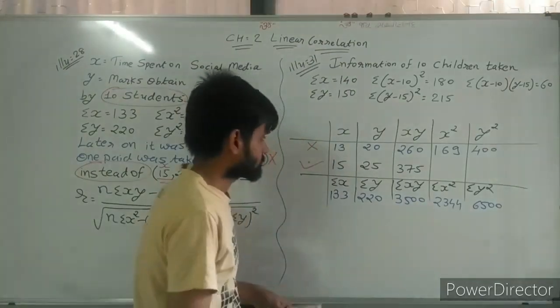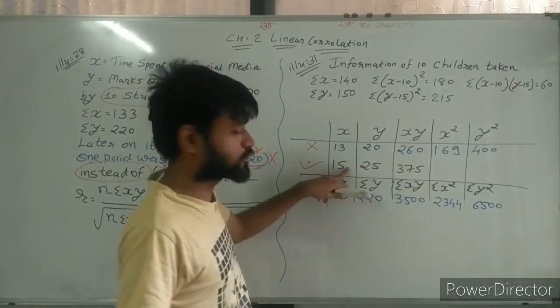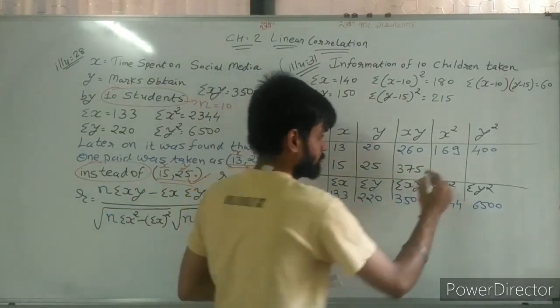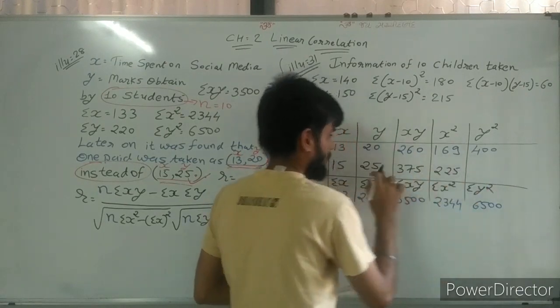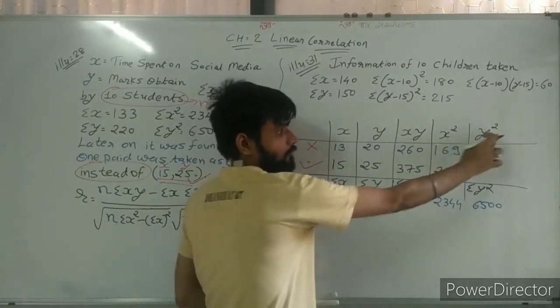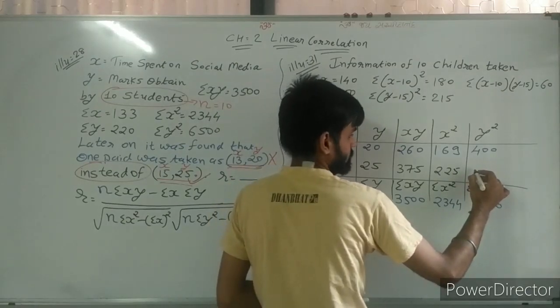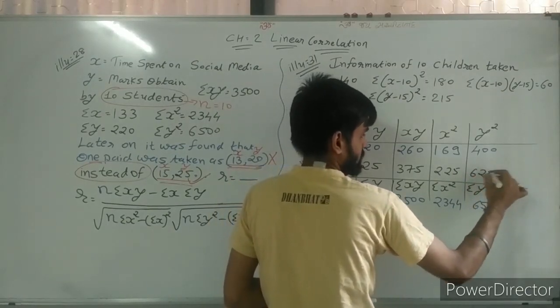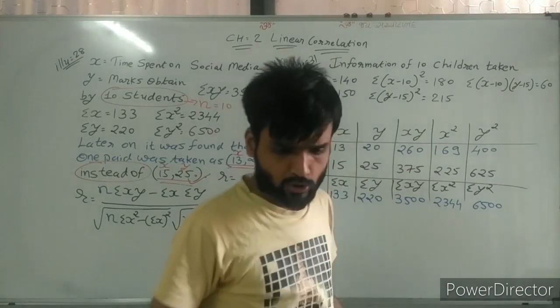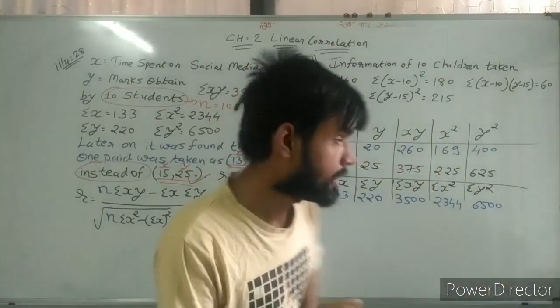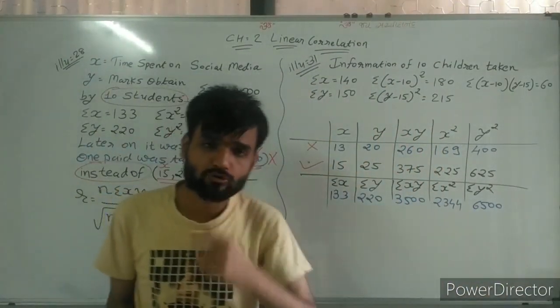Then after, x square, so square of 15, 225. And square of y, so 25 square, 625. So 225, 625 and 375. These are the values.